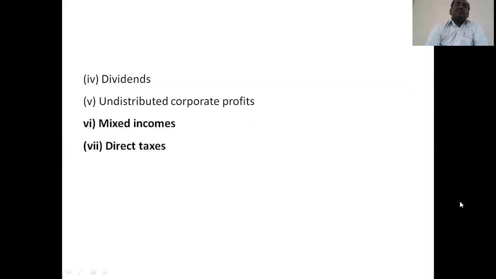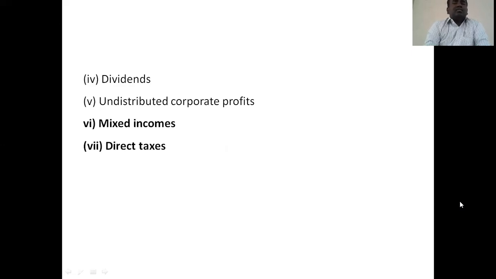Then the dividends. Dividends are the part of profit paid by the company, and they are also considered for the calculation of GNP. Then undistributed corporate profit: a certain amount of profit which is not distributed by the corporates and remains with them. That part is also considered. And the mixed incomes, from undistributed corporate profits, or from partnerships, or income received from other sources. All these things are considered for the calculation of GNP.